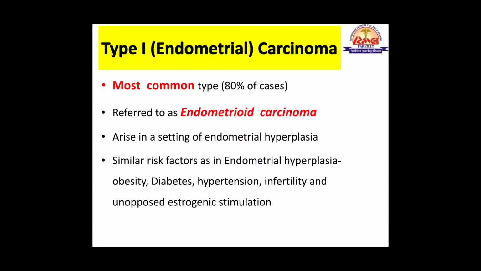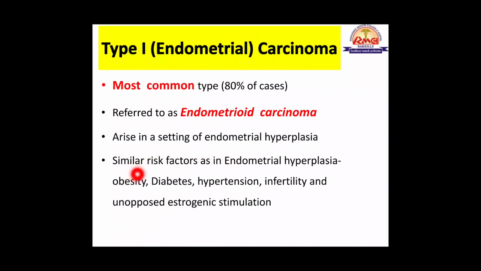Now we come to the details of type 1 endometrial carcinoma. So type 1 is the most common type of carcinoma, and constitutes about 80% of the cases of endometrial carcinoma, and it is also called endometrioid carcinoma because the morphology resembles the normal endometrial glands, meaning there is glandular proliferation. So this is called endometrioid carcinoma. It arises in a setting of endometrial hyperplasia. So this is quite clear to you because it occurs in a setting of estrogenic stimulation and arises in a setting of endometrial hyperplasia, and the precursor lesion will be atypical endometrial hyperplasia.